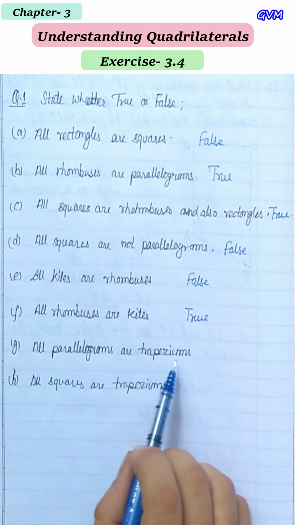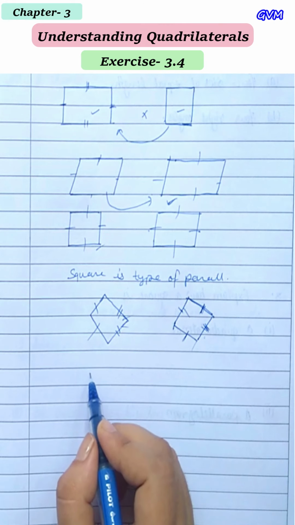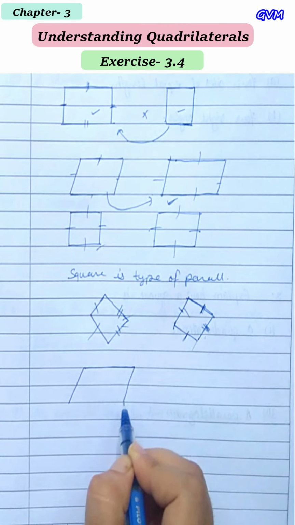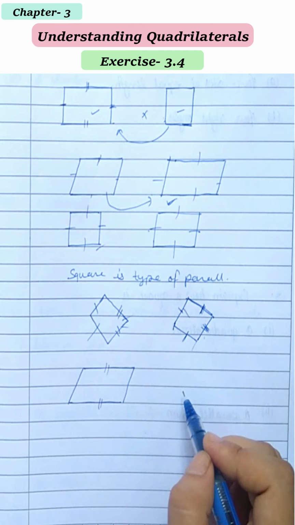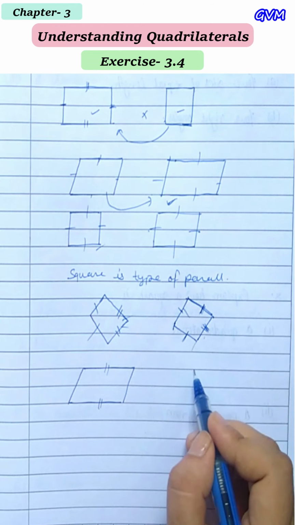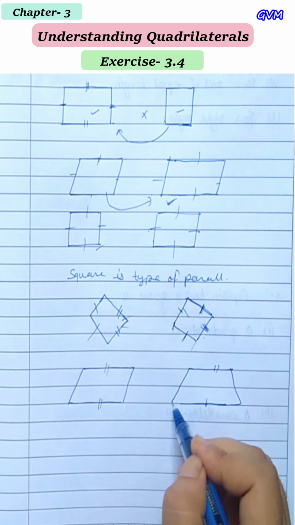All parallelograms are trapeziums. So in a parallelogram opposite sides are equal and parallel to each other, and in a trapezium one of the pairs is parallel to each other.